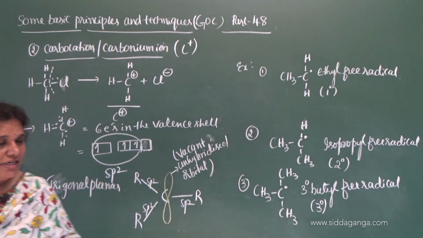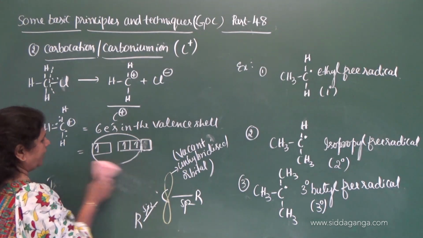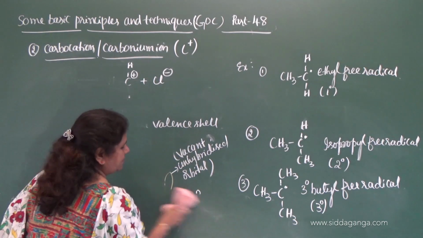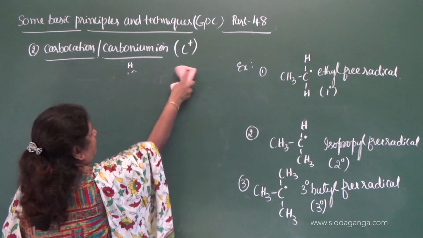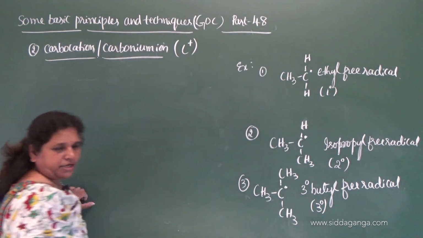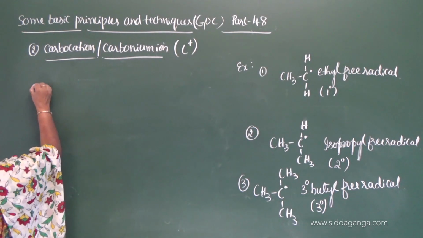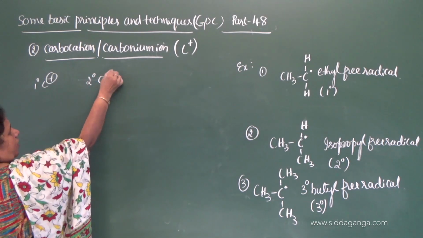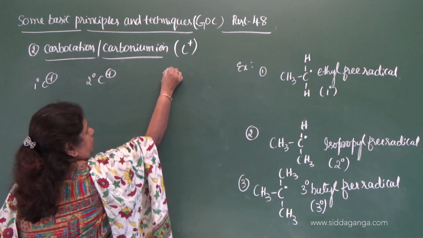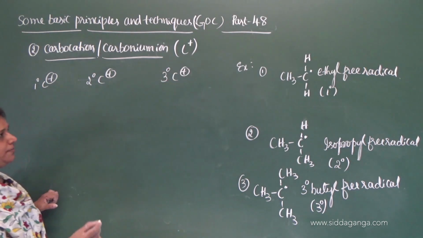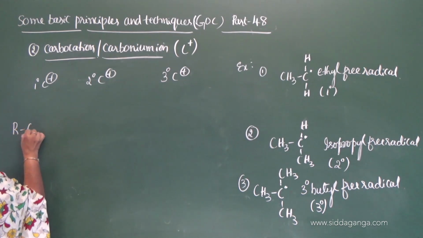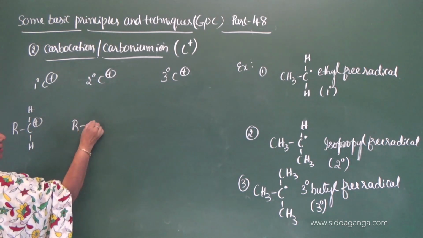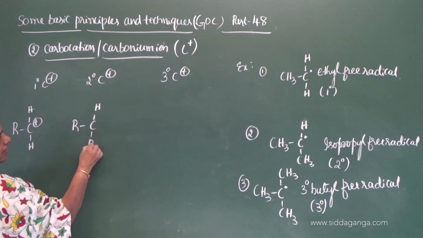Again, let us move on to the types of carbocations. There are 3 types here. What are those? Primary carbocation, secondary carbocation and tertiary carbocation. How to represent? Primary: R, H, H; secondary: R, R dash, H; and tertiary: R, R dash, R double dash.